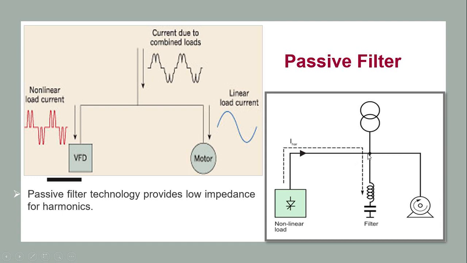So for passive filter, here we connect one passive filter, an LC combination, which provides a low impedance path. So the remaining current which is not absorbed by this non-linear load flows from here, because the supply also has a source impedance. Our main aim is to make this passive filter a very low impedance path, then current does not go here and add into the supply current. So it is mitigated and flows from this path.